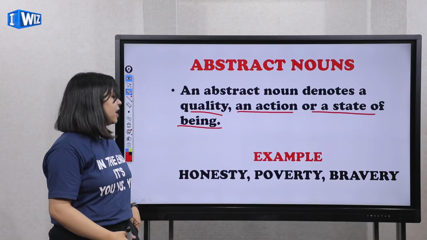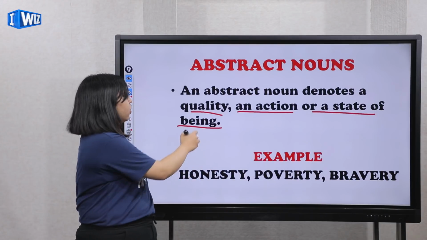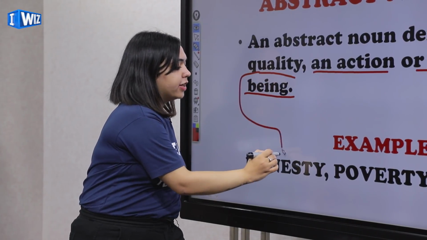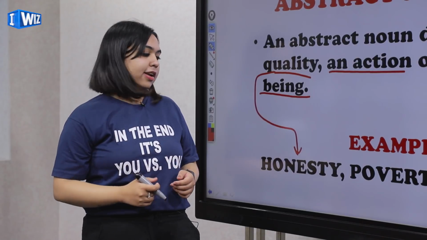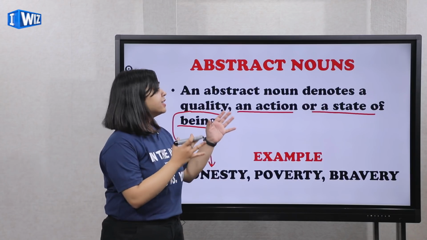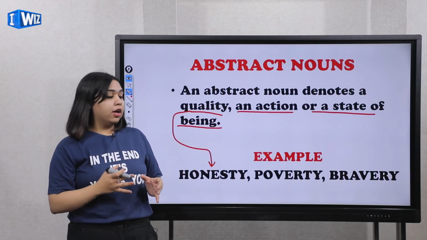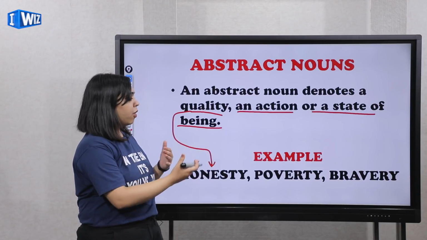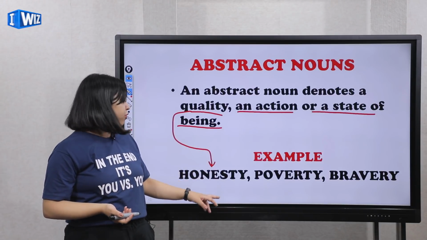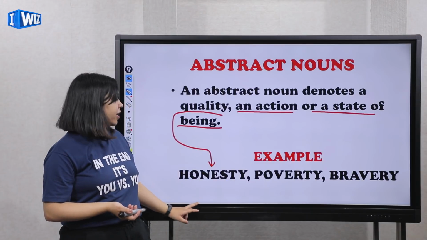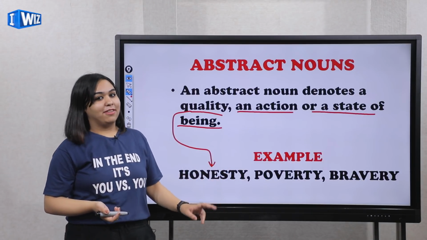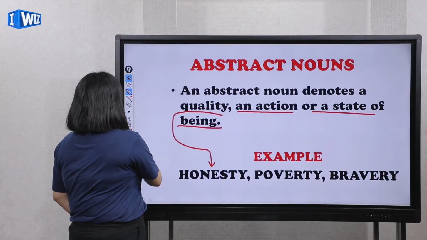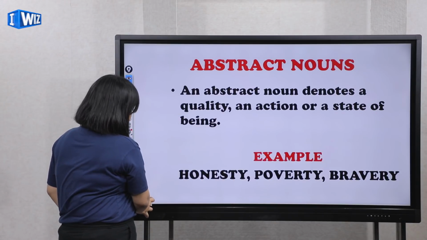Okay, let's take examples. Honesty. Honesty is a quality. If we talk about honesty, it's a quality. He's a very honest person. So it will be an abstract noun. Poverty. Poverty is a state of being. It has been formed by a word called poor. From poor we form poverty. Honesty is from the word honest and bravery is from the word brave. Yes, you're right. And let's move on.